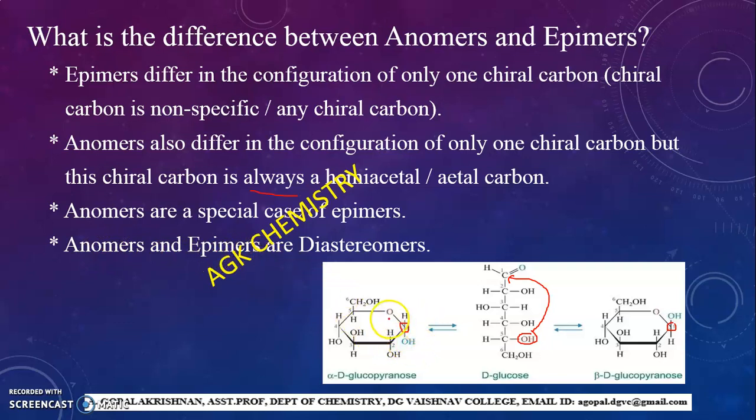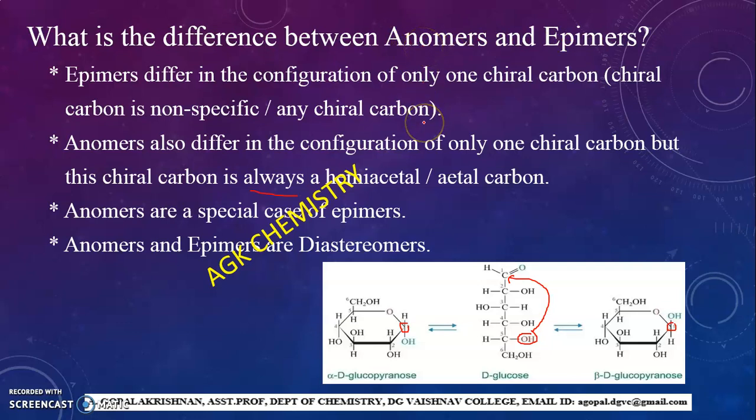What is meant by this? Suppose you take alpha D-glucopyranose and beta D-glucopyranose; these 2 are anomers actually, and they do not have an object and mirror image relationship. Therefore, they are diastereomers. So anomers are diastereomers. Similarly, epimers are also diastereomers. This is the basic difference between anomers and epimers: in epimers, the configuration differs in any one of the chiral carbons, whereas in anomers, the difference in configuration occurs only in the anomeric carbon.